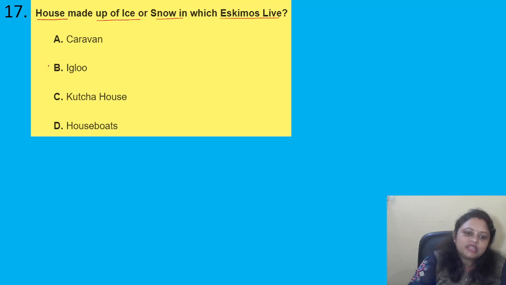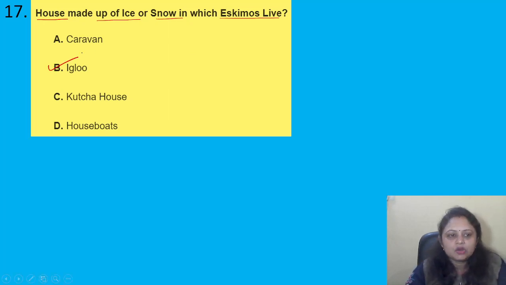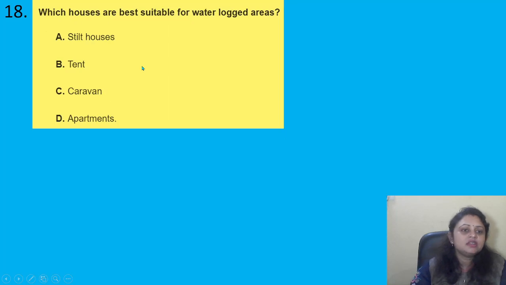Yes. So it is option B, that is igloo. Coming to the next question, which houses are best suitable for waterlogged areas?